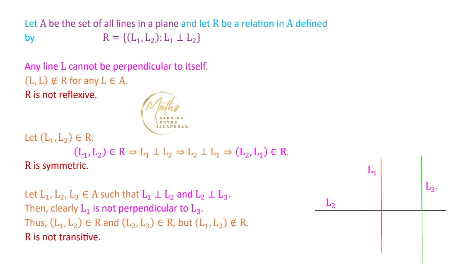If in this problem we have to tell whether this relation is an equivalence relation or not, and we obtain that it is not reflexive, you can directly write that this relation is not an equivalence relation. But if the question asks you to check whether it is reflexive, symmetric and transitive, then you have to give the complete proof.